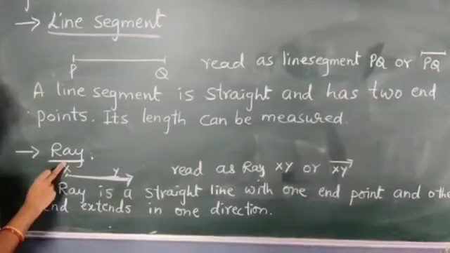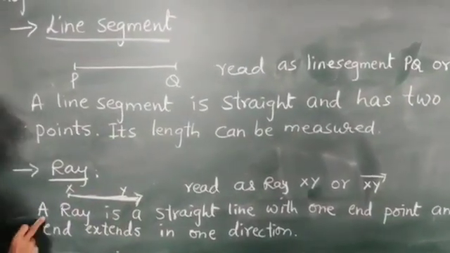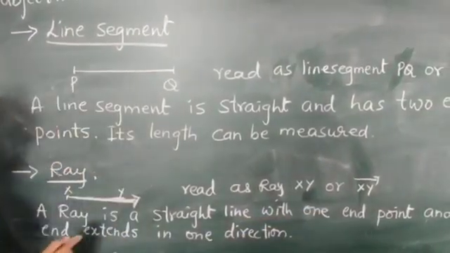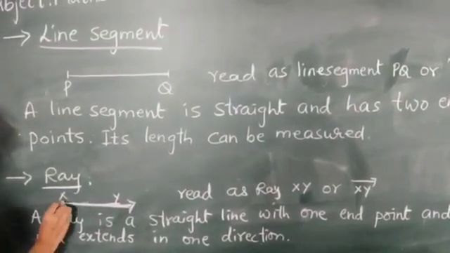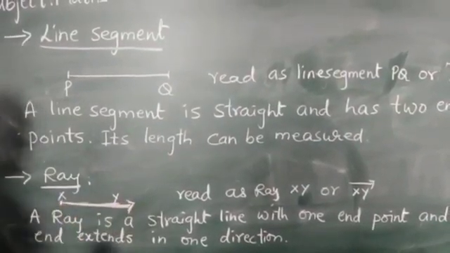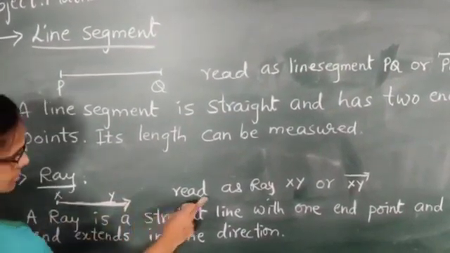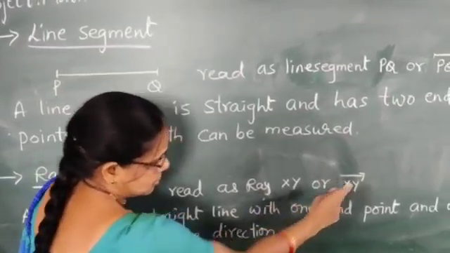Now next, ray. This is the ray. A ray is a straight line with one end point, and the other end extends in one direction. Okay children, it is read as ray XY.